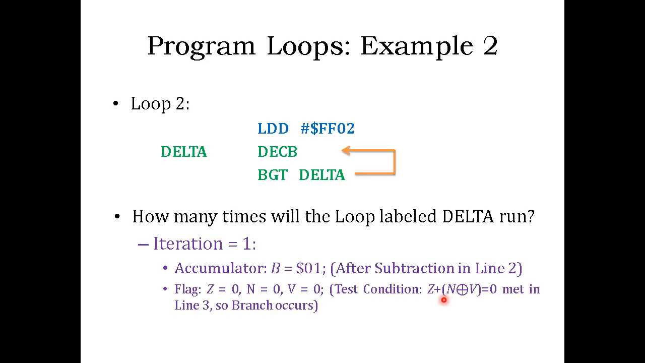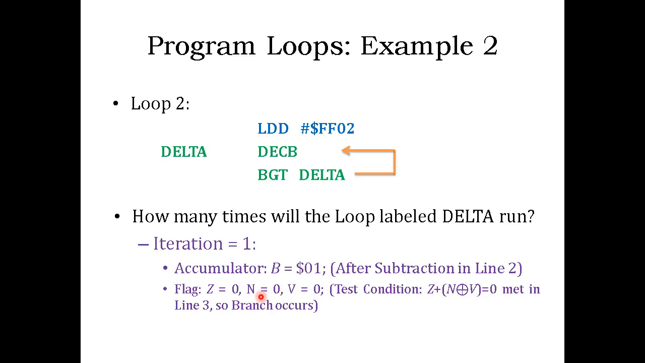In the first iteration, all these flags are 0. Why? Because the zero flag is 0, since the answer is not 0. The answer 01 is not negative either, so the negative flag is clear as well. And the V flag is also clear, if you check with our conditions. Now, since all these flags are 0, do you think the condition is met?